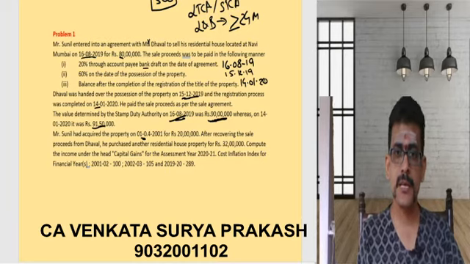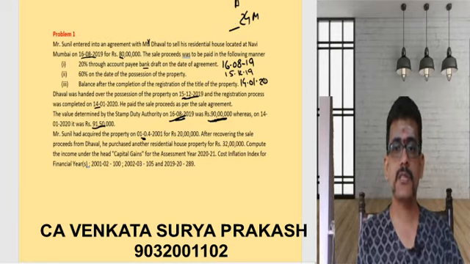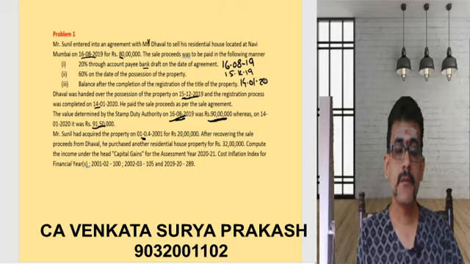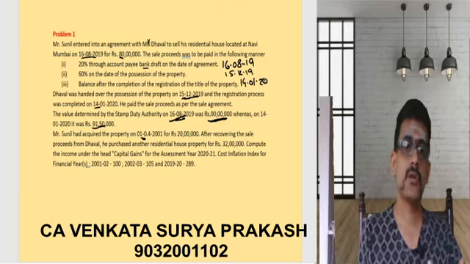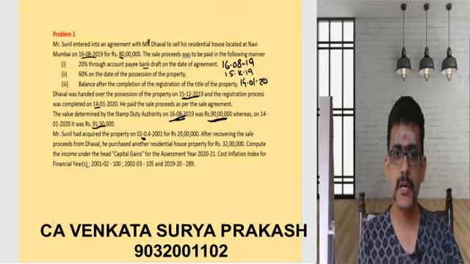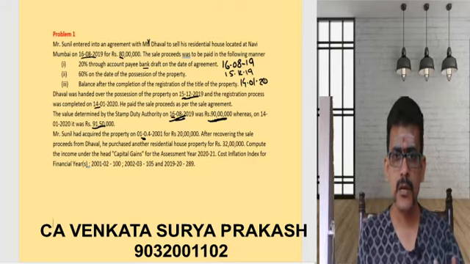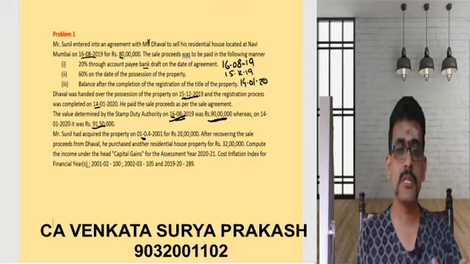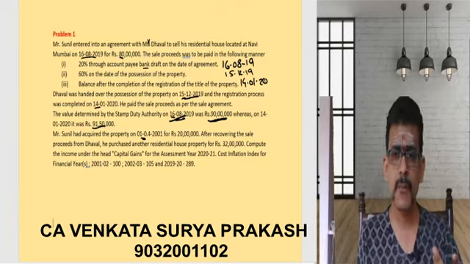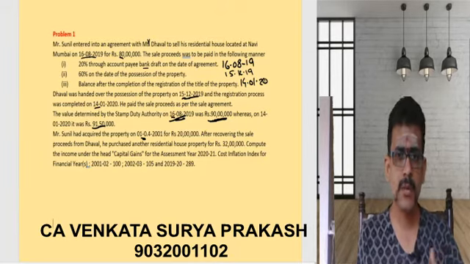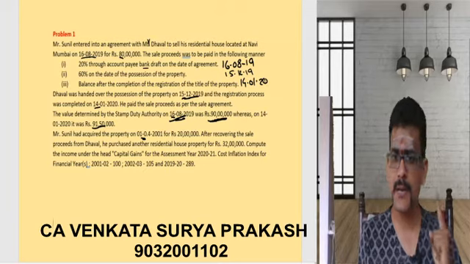So in this case, the asset was acquired on what date? 1st April 2001, and the transfer was registered on 14th January 2020. So it is more than 24 months. As the period of holding is more than 24 months, I will call this a long-term capital asset.